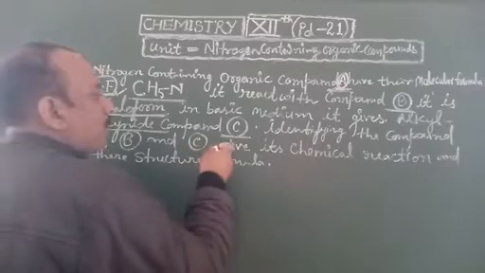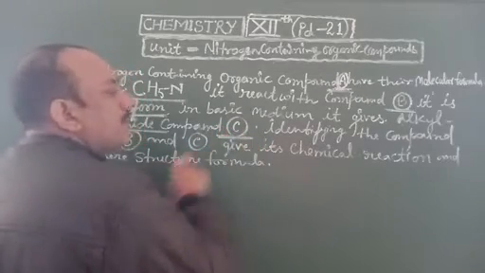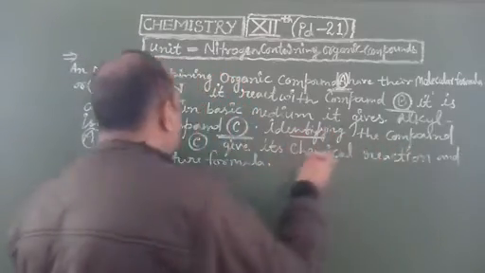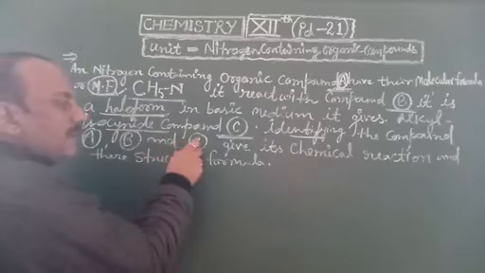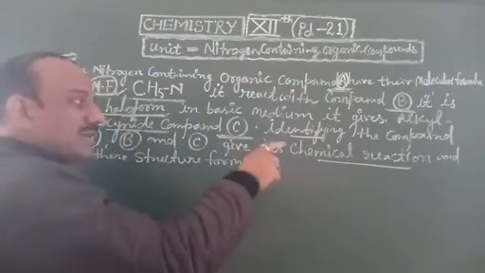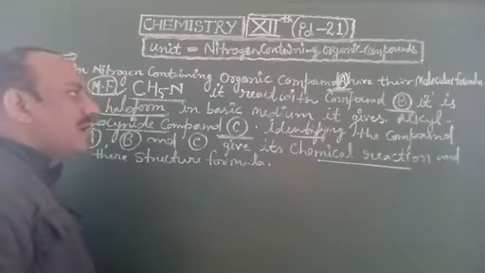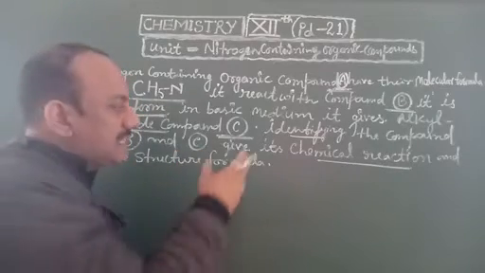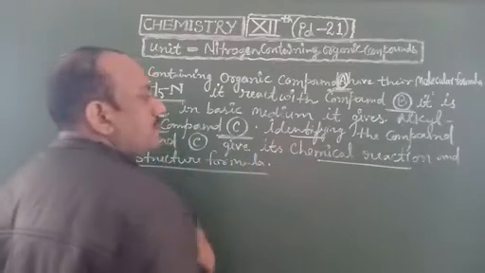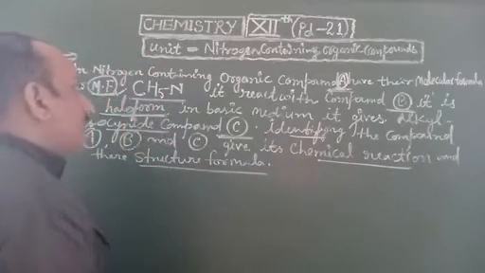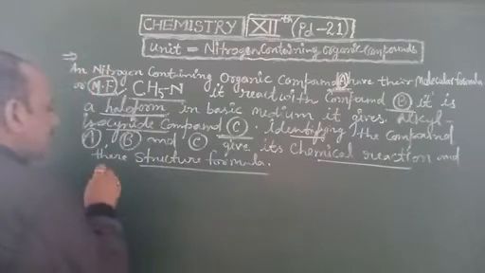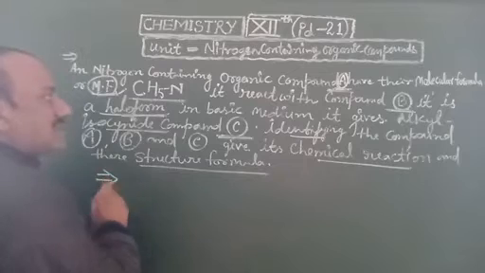So the final product is compound C. The question asks you to identify compounds A, B and C, give the chemical reaction, its name, since the mechanism says it is a named reaction, and their structural formulas. So according to the given data of this question, let us solve it step by step.